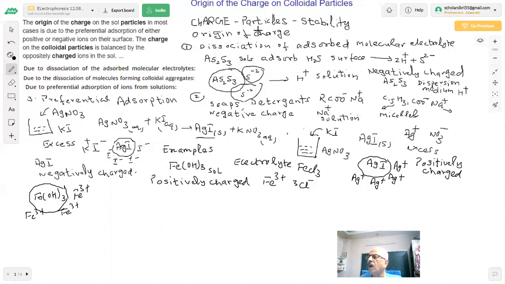You are aware of milk. Milk is a colloidal solution, and you have fat globules, fat particles in the milk, and you have water.